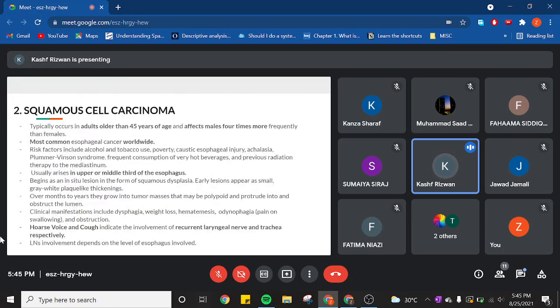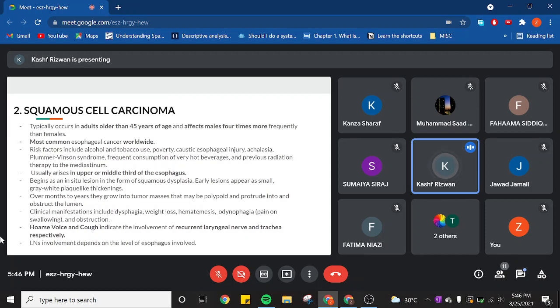Next, and the last one, is the squamous cell carcinoma. The squamous cell carcinoma usually occurs, that's the etiology, in adults older than 45 years of age. It affects males 4 times more than females. It's the most common esophageal cancer worldwide. The risk factors are basically anything that irritates your squamous epithelium. So alcohol and tobacco use is self-explanatory. Poverty, caustic esophageal injury.